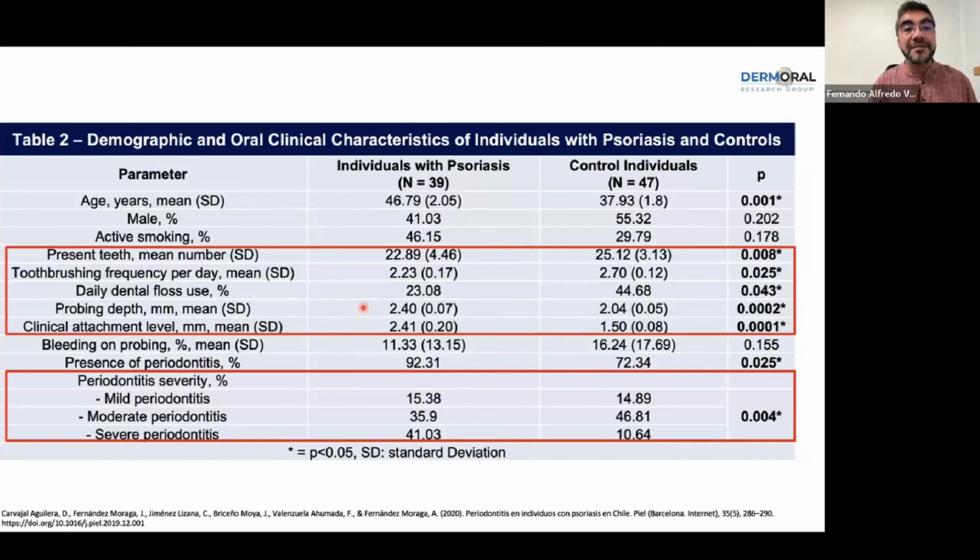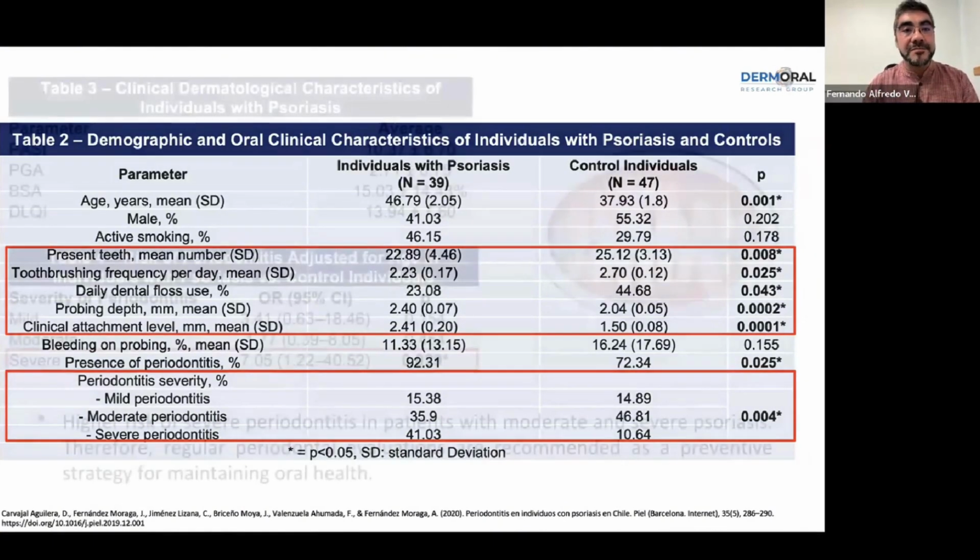So basically, they have a diminished number of teeth, but they also have moderate and severe periodontitis, and this is very different compared with the orally healthy patients.